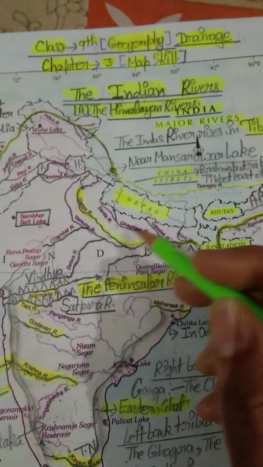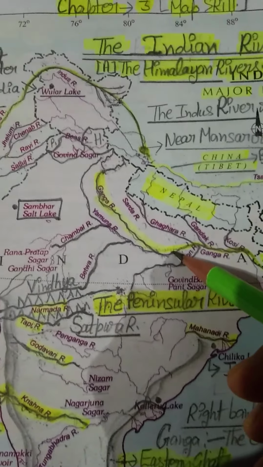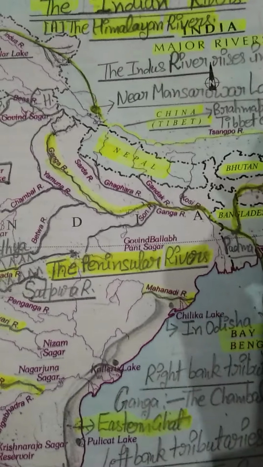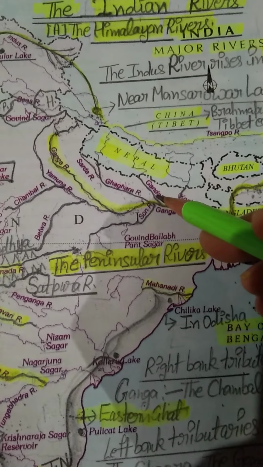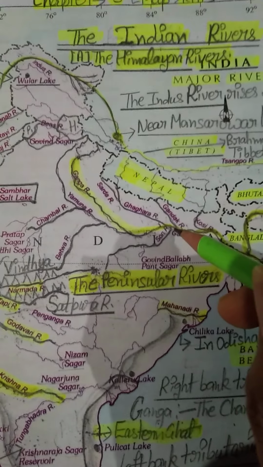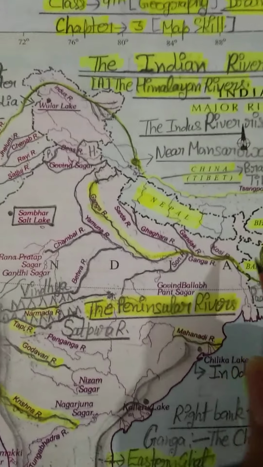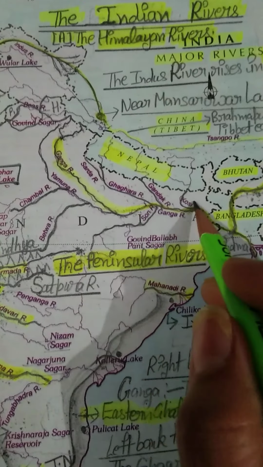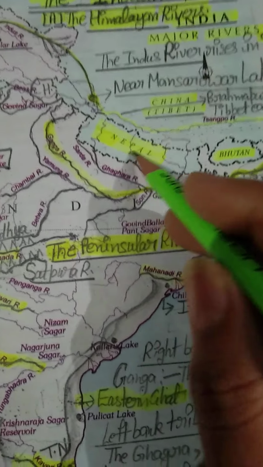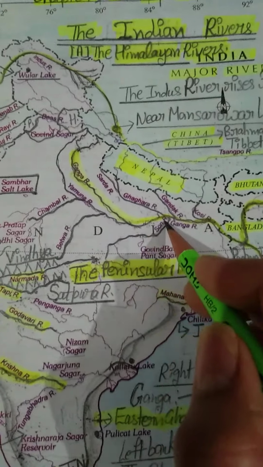Ganga river has lots of tributaries, and we can divide these tributaries into two parts: left bank tributaries as well as right bank tributaries. So left bank tributaries are Ghagra, Gandak and Kosi rivers. Okay students, you can see here. This is our Ghagra river, Gandak river and Kosi river. These rivers are left bank tributaries, and these rivers emerge from Nepal Himalaya. All these rivers like Ghagra, Gandak, Kosi are coming from Nepal Himalaya. Finally these tributaries mix with Ganga river.